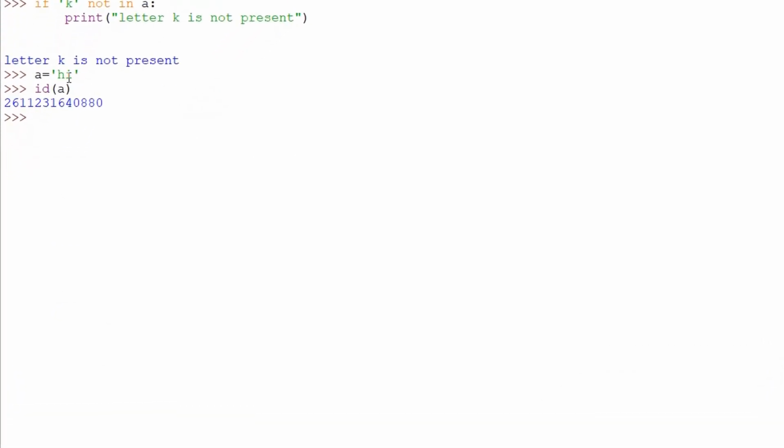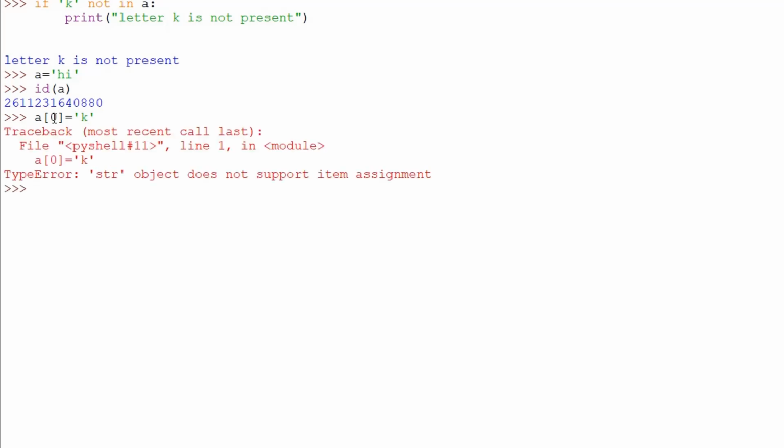So I stored the string hi within a. If I try to use this function id, I get this value here. So this is the identification number of the string hi stored somewhere within the memory, or the memory address of the variable a stored somewhere in the memory. Okay. Now if I try to change one character of this string, for example, I try to change the first letter to K, it will say no, you cannot do that. Okay. But I can replace all the value.